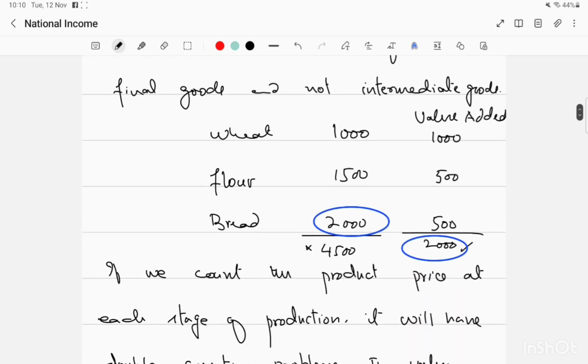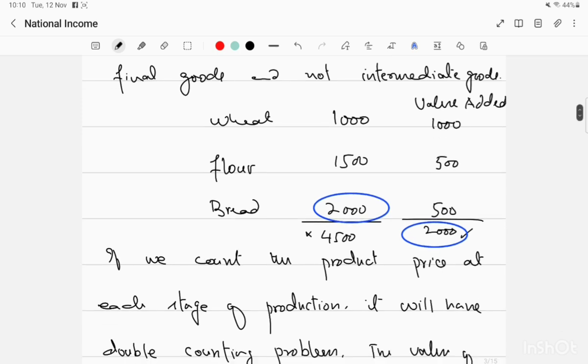For example, if we take into account wheat, flour, and bread, then the GDP will be an overstated value. Wheat has a value of 1000, then when it is converted into flour by the flour mills, its value goes to 1500, and when it is converted into bread by the bakery, its value becomes 2000. So if we add them all up, we get a GDP value of 4500, where flour and wheat are double counted. So it is an overstated value.